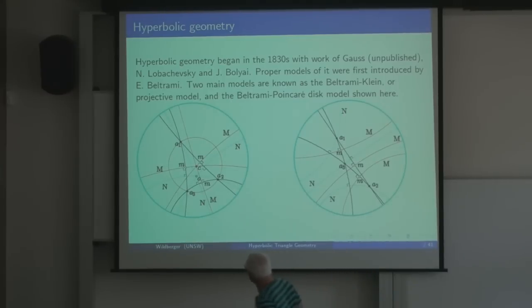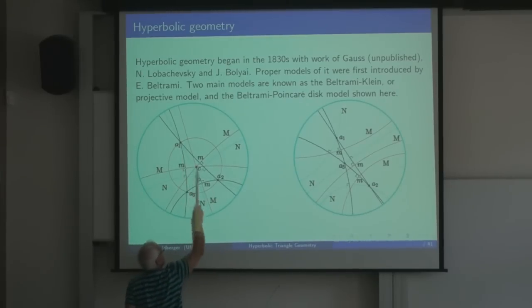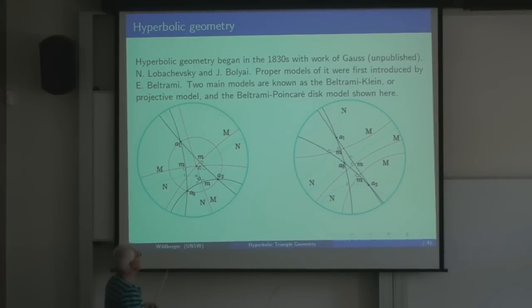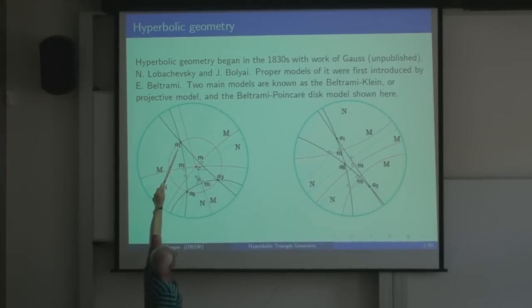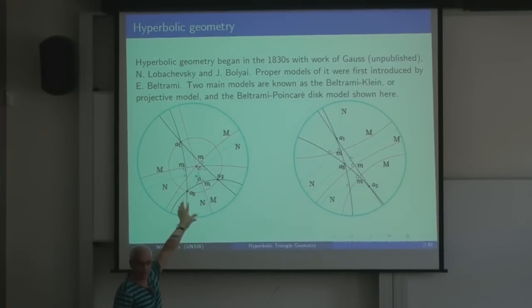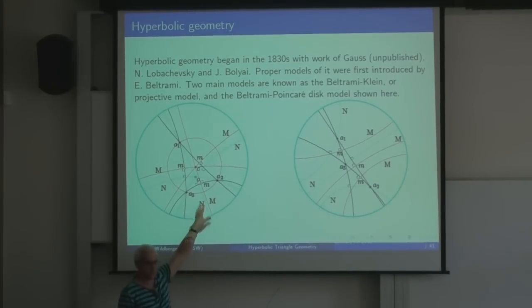So the natural question is, what would happen to triangle geometry? So here's 3 points, A1, A2, A3, and here's the triangle formed by them. Does it make sense to talk about, say, altitudes? Yes, there's a notion of perpendicularity. In fact, it turns out that in this model, the angles are just the same as they are in the Euclidean model. So it's called a conformal model.